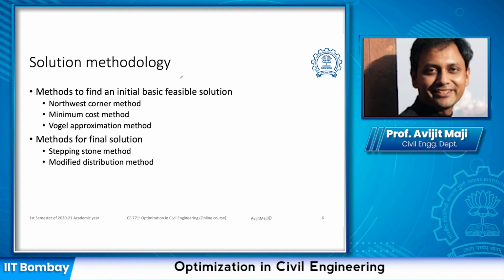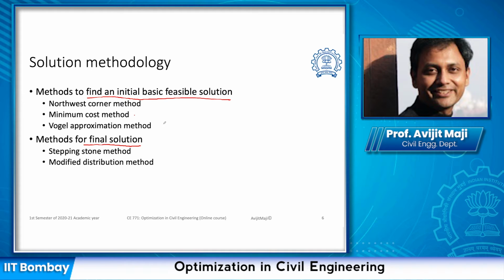In the first part, we need to find an initial basic feasible solution. Once we know the initial basic feasible solution, then we use another method to find the final solution. The methods generally used to find the initial basic solutions are the northwest corner method, the minimum cost method, and the Vogel approximation method.